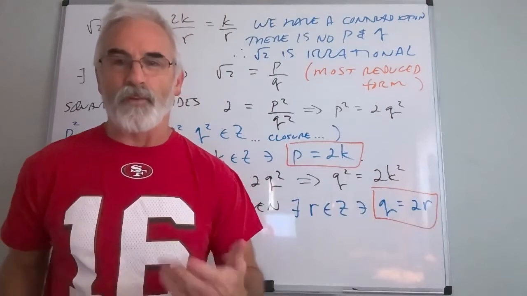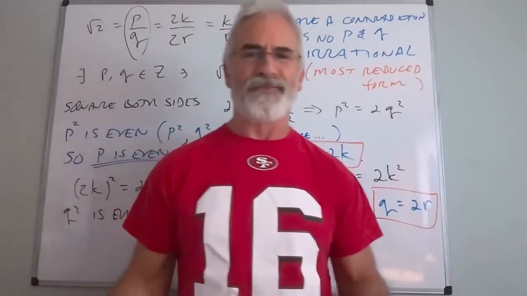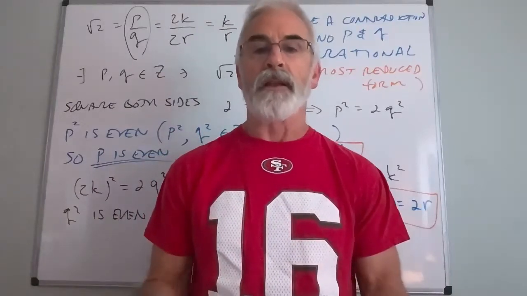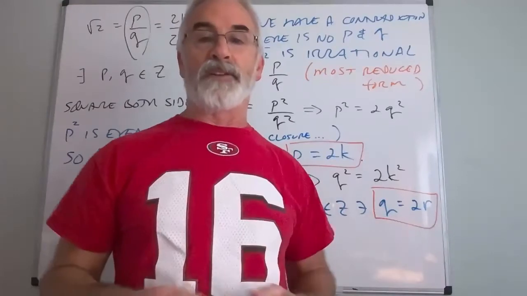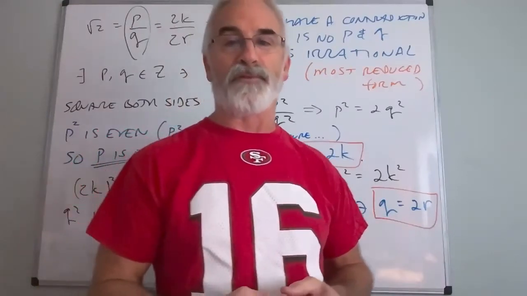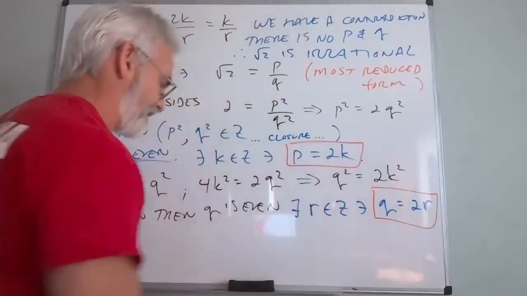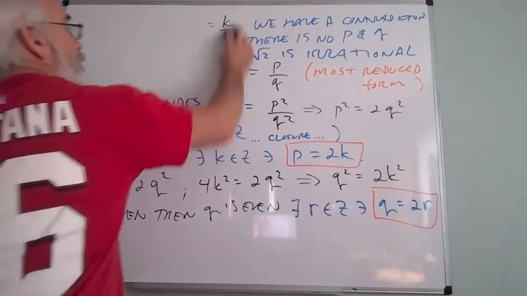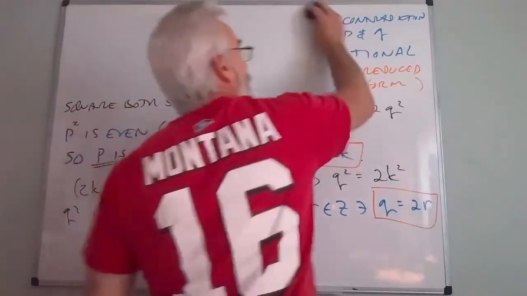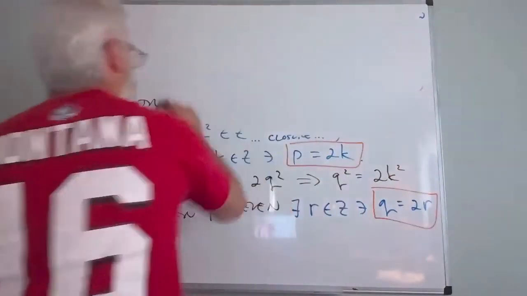We understand that if I said square root of 3, square root of 5, square root of 6, they're going to be irrational. But how do you prove it? Well, we proved root 2 is irrational. I remember seeing this when I was in college and just thinking it was a beautiful proof. This has been around for a really long time. Now that I have this, I want to take something more complicated. You never have to prove the square root of 2 is irrational ever again. But here's a problem.